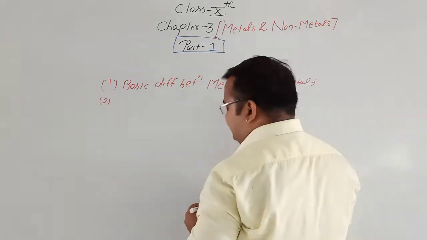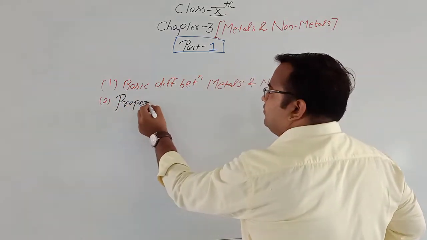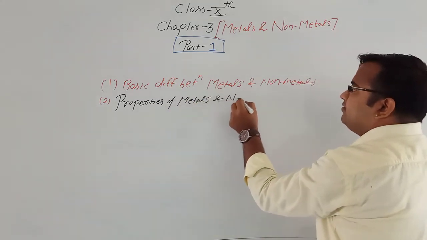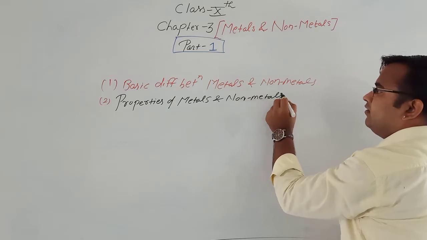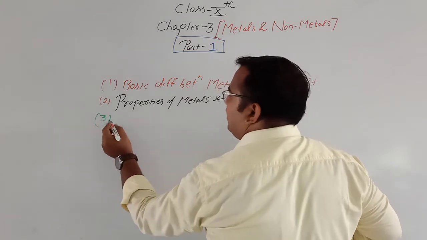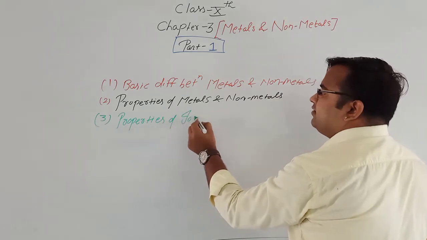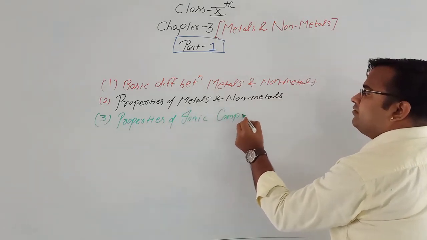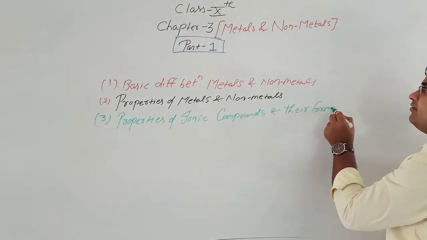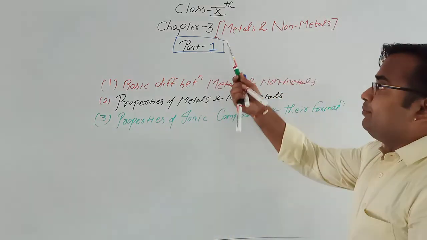Second thing we are going to see the properties of metals and non-metals. Third thing we are going to see the properties of ionic compounds and their formation. Clear? So these things we are going to see in our chapter 3.